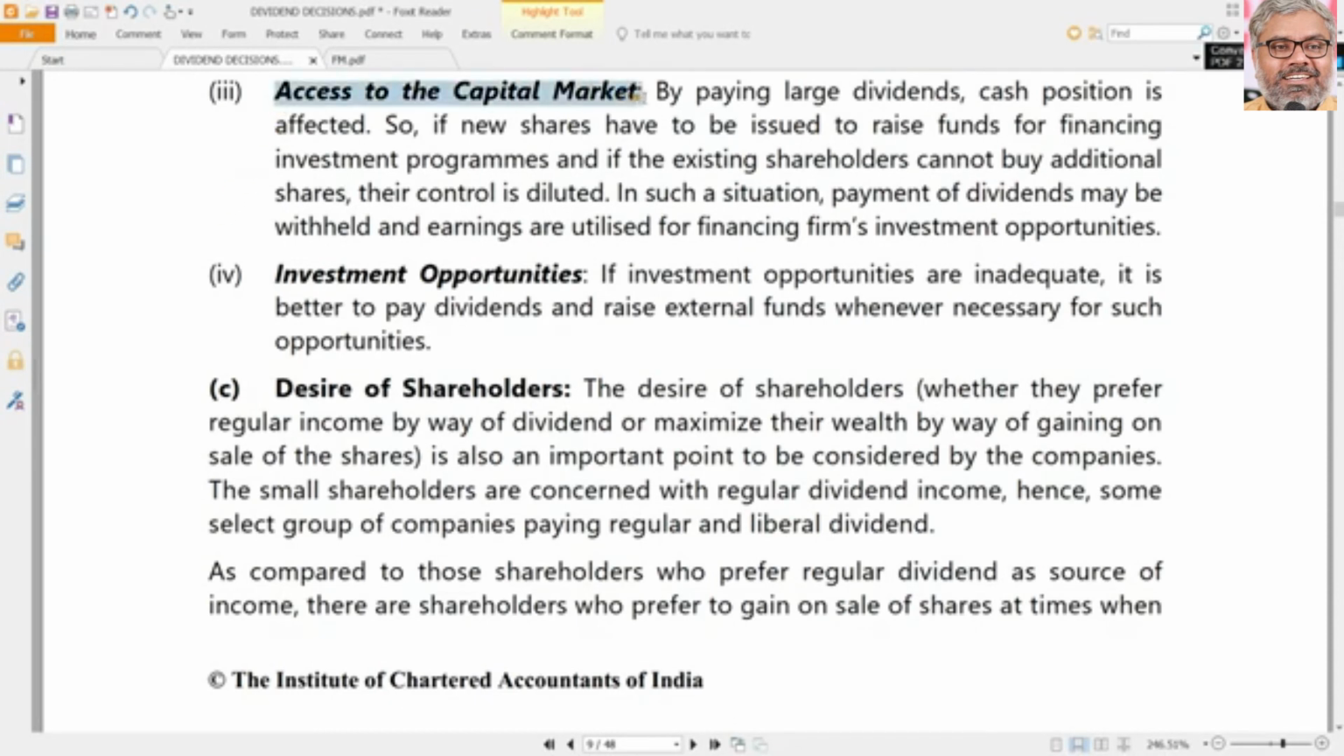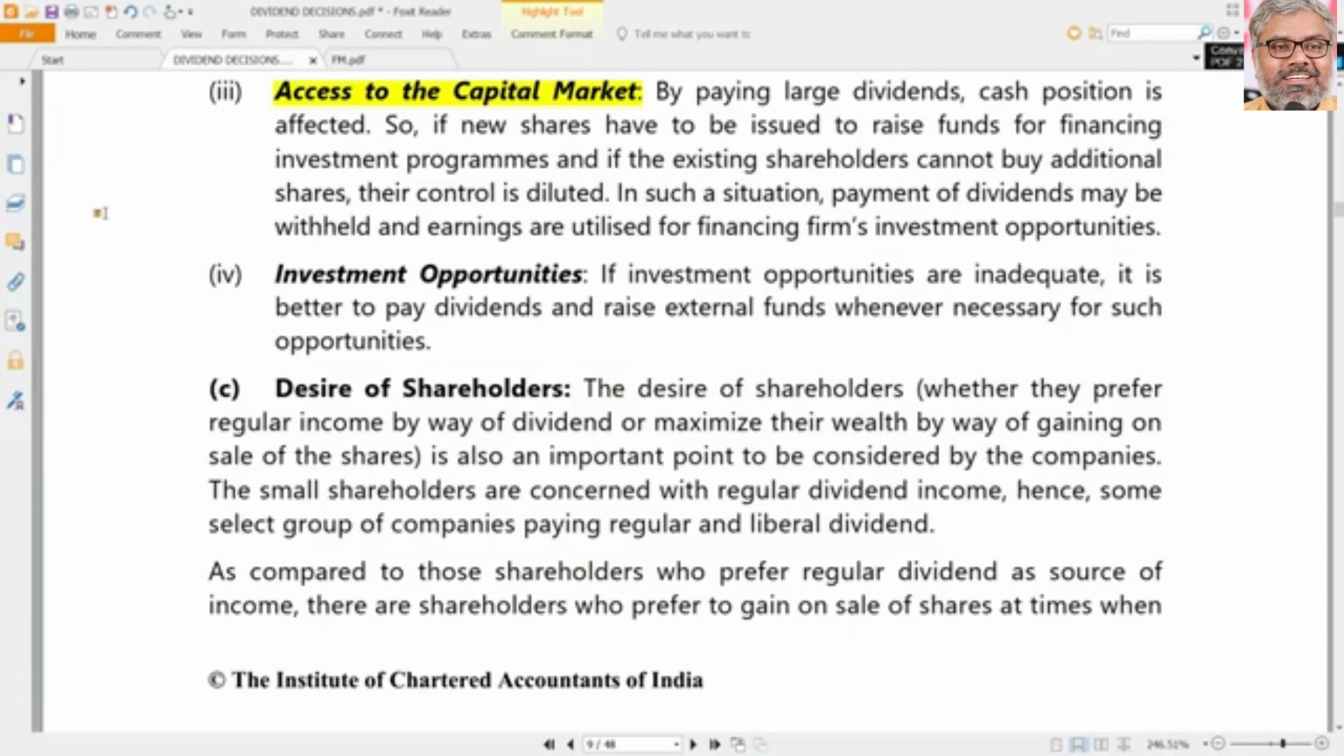Same thing, access to capital markets. How easily you can access capital markets. In mature countries where markets are perfect, access will be relatively easier. But in growing countries like India, it is difficult to access capital markets. How difficult it is to go for an IPO. It's not that easy. So for many companies, access to capital markets is very limited.